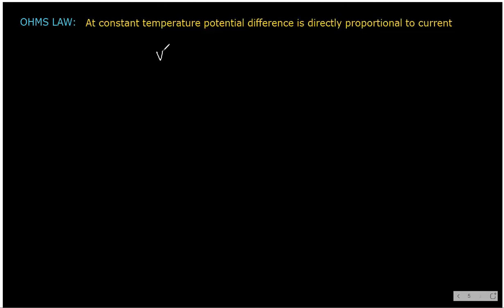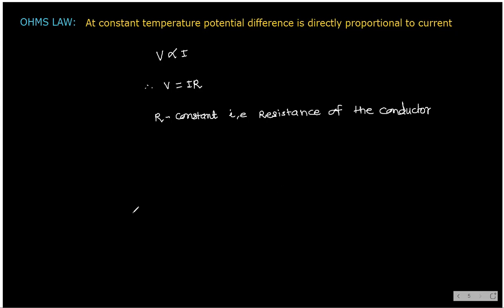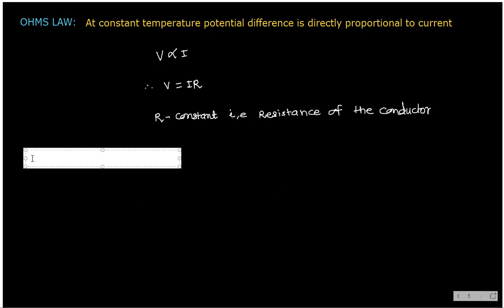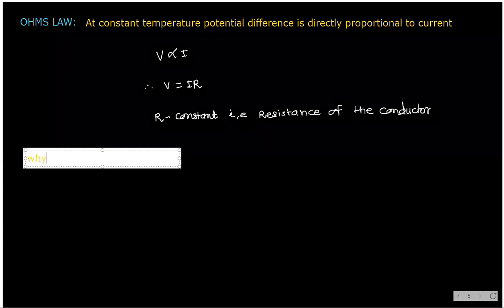V is directly proportional to I, and therefore V is equal to IR, where R is constant, the resistance of the conductor. Now tell me why temperature should be constant.